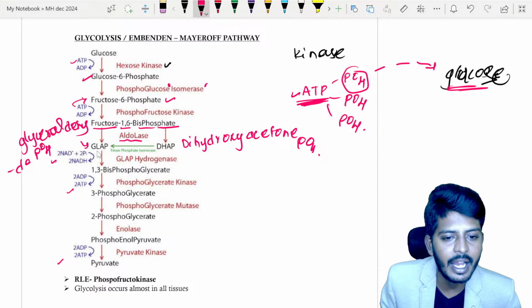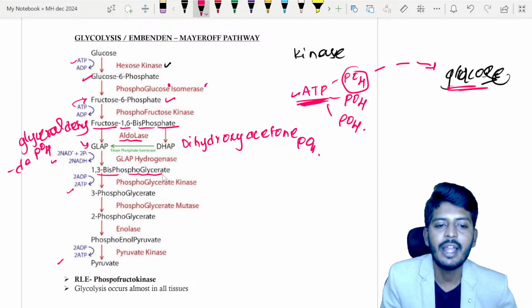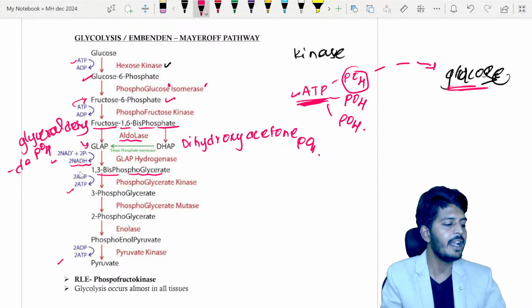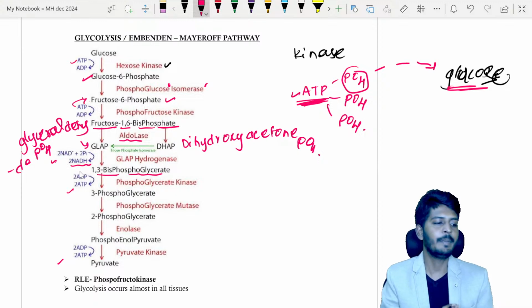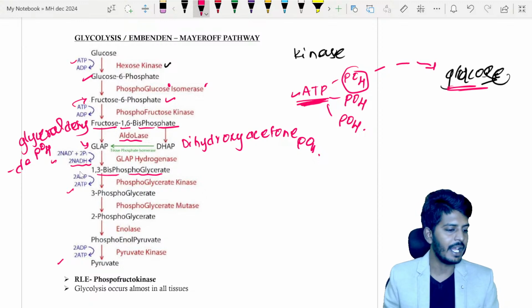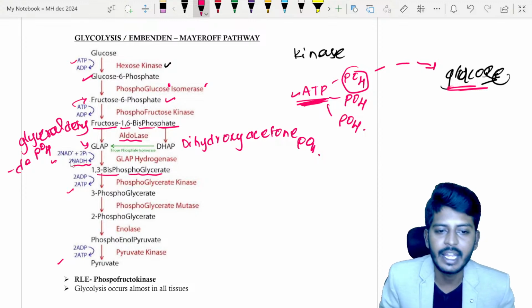This glyceraldehyde phosphate will get converted into 1,3 bisphosphoglycerate. During that time, NADH is produced. So hydrogen is released, and because of that a hydrogen acceptor will come. The hydrogen acceptor will take up the hydrogen and become NADH. So this is the story of your NADH formation.